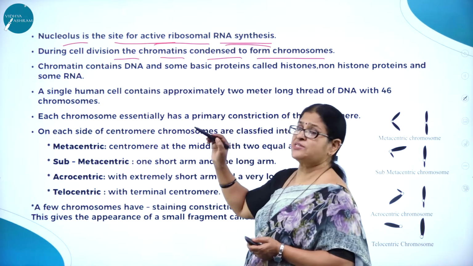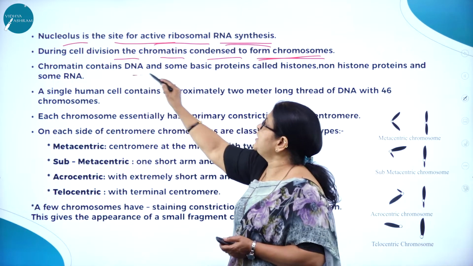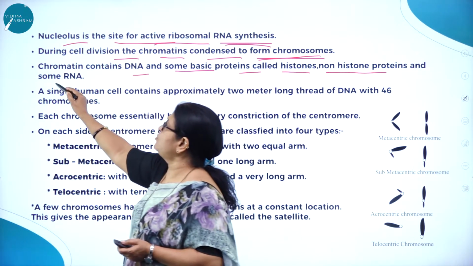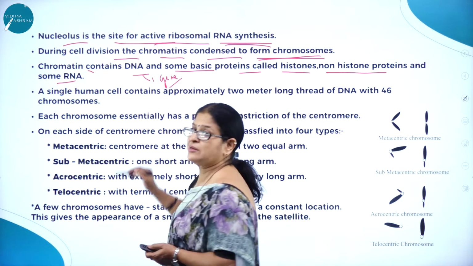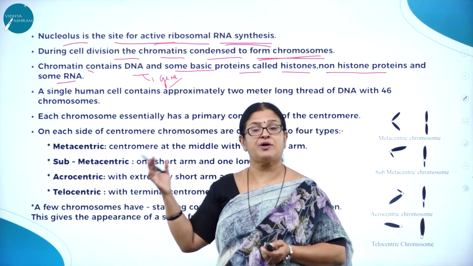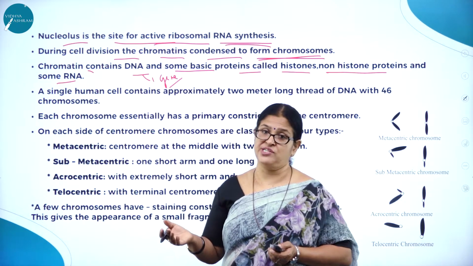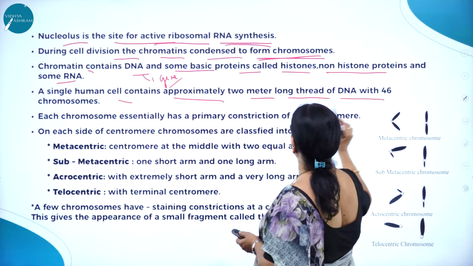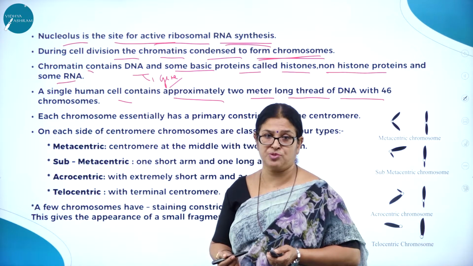Right? So during cell division, the chromatin is condensed to form chromosomes. Chromatin contains what? DNA and some basic proteins called histones, non-histone proteins, and some RNA. DNA is nothing but gene. Gene is nothing but the DNA which helps in transfer of the traits or characters from the parents to children. So chromosomes are called the vehicles of heredity, carriers of genes, right? A single human cell contains approximately 2-meter long thread of DNA with 46 chromosomes. All of us know the chromosomal number of human beings. It is 46 chromosomes.